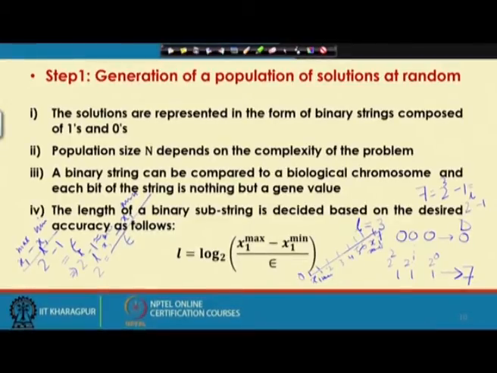If I take log base 2 on both the left and right hand sides, I get the expression L equals log base 2 of x1 maximum minus x1 minimum divided by epsilon. So, using this formula, I can find out how many bits are to be used to represent a particular real variable in order to ensure some pre-specified accuracy level.